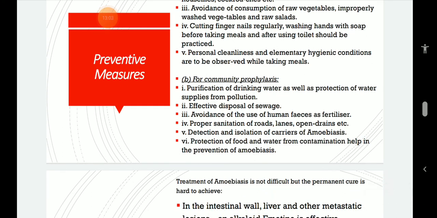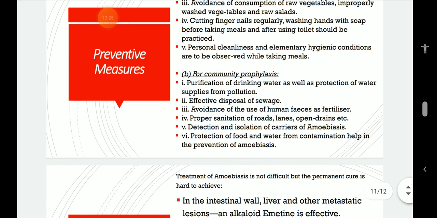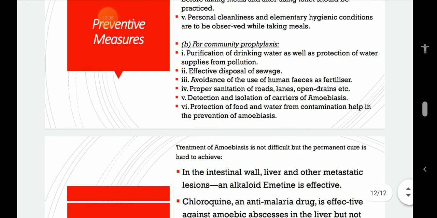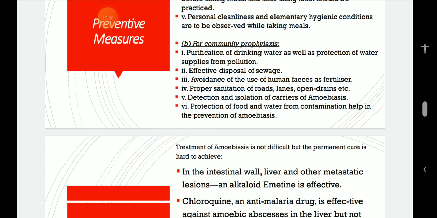Whereas a community can participate by purifying the water, drinking the purified water, effective disposal of sewage waste, and avoidance of the use of human feces as fertilizers. In most rural areas where the sewage water is connected, people tend to use the sewage water for growing vegetables. That should be stopped because there is a high chance of contamination by Entamoeba histolytica through that. Proper sanitation of roads, lanes, and open drains can be followed. Detection and isolation of water from contamination. Once it is identified, it has to be isolated.